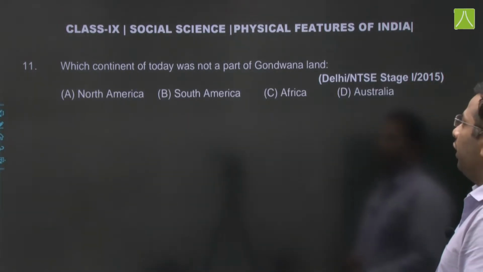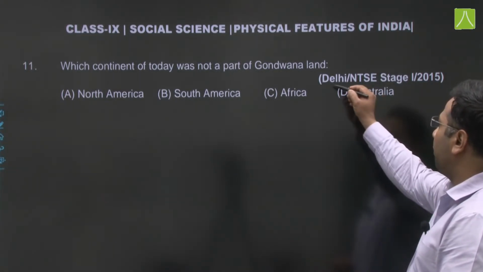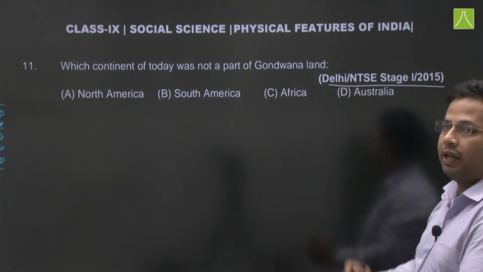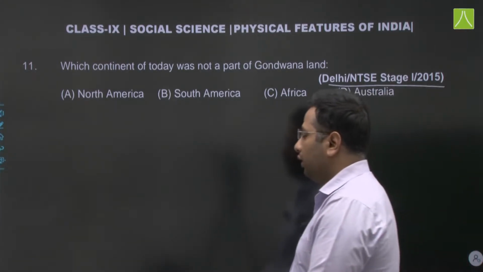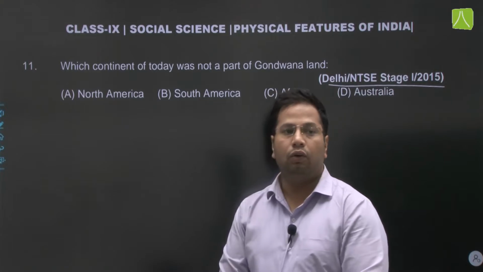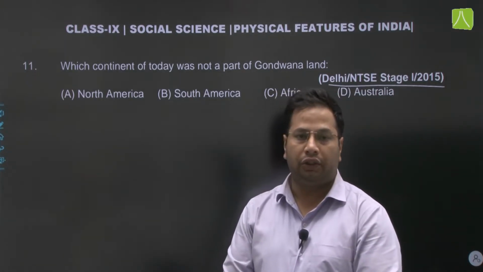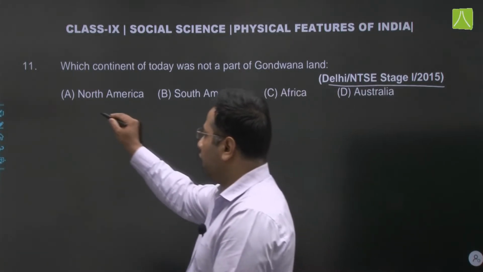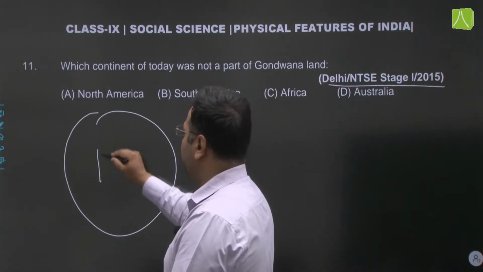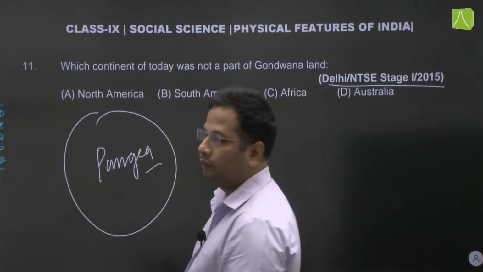Which continent of today was not a part of Gondwana land? This question appears in Delhi stage 1 NTSE 2015. Now we know that there is a theory about how different continents are being formed, called the theory of plate tectonics, and it is believed that earlier there was only one landmass called Pangaea.